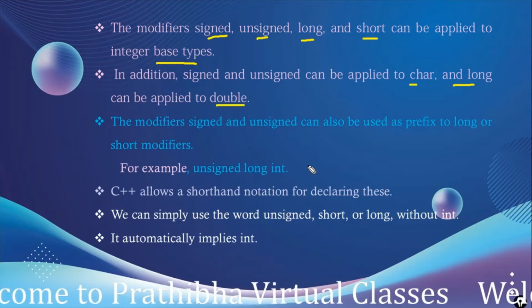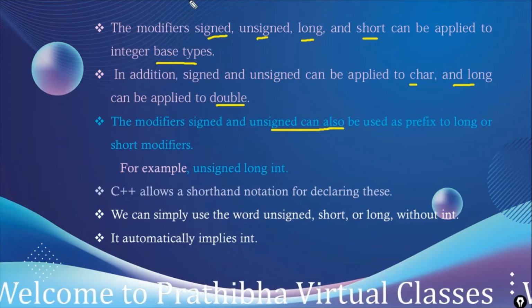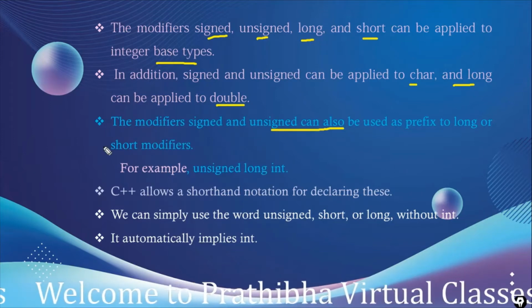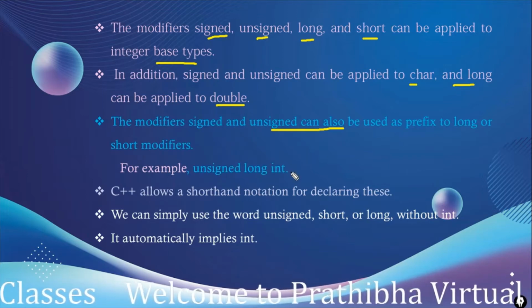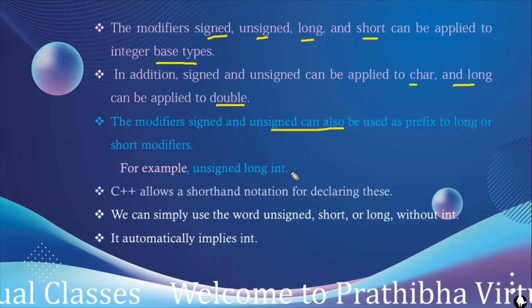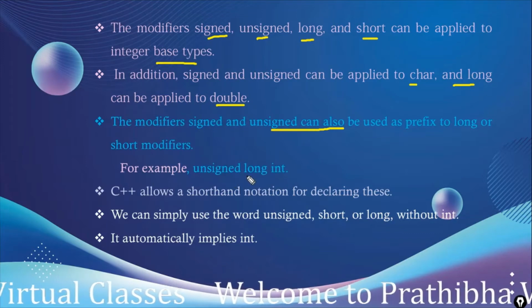The modifiers signed and unsigned can also be used as a prefix to the long or short modifier, like unsigned long, signed long, like that you can use.